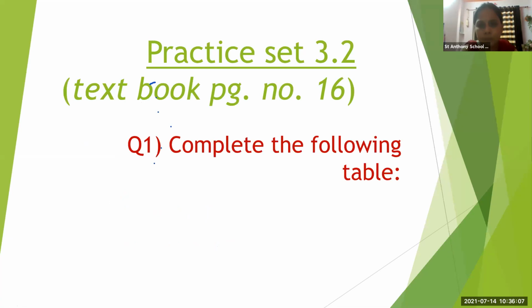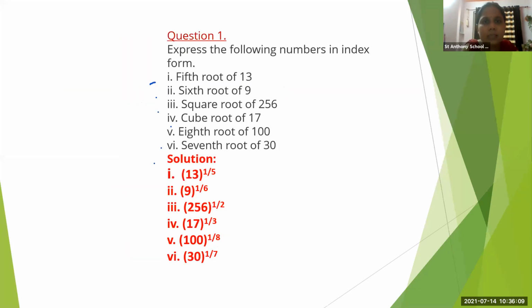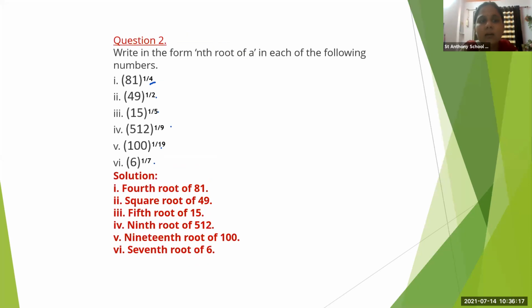Now practice set 3.2. That was practice set 3.1. Okay. Express the following number in index form. Easy था practice set. और फिर उसके बाद हमने लिखा इंडेक्स का कन्वर्ट करना है हमको nth रूट ऑफ a. nth रूट ऑफ a means what? This is our nth root of a. तो हमको ऐसे लिखना है fourth root of a.